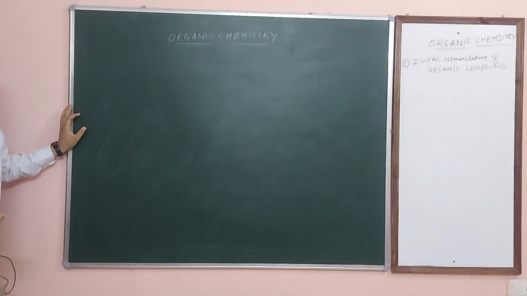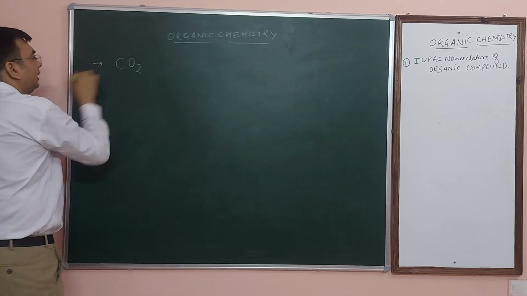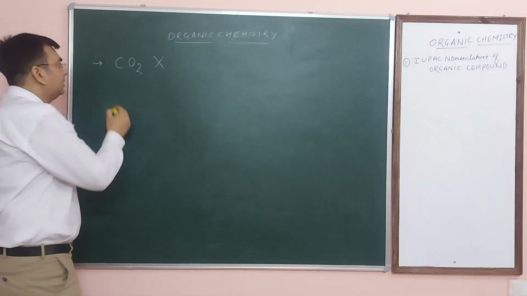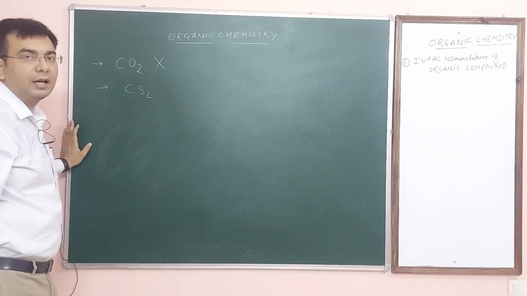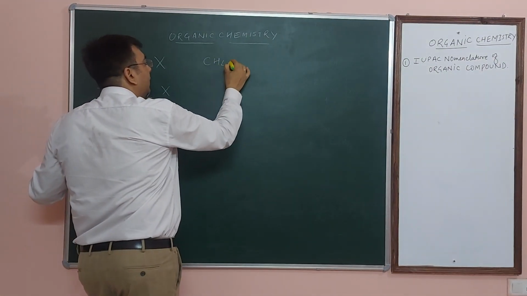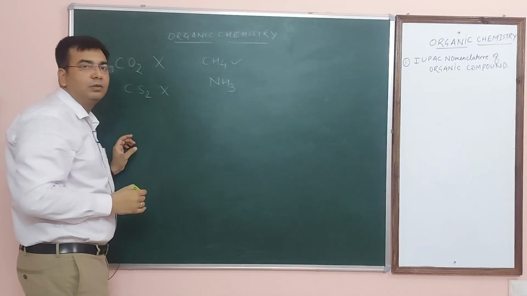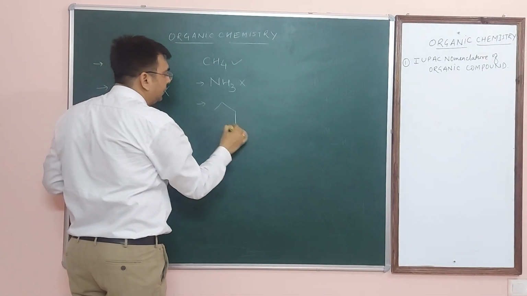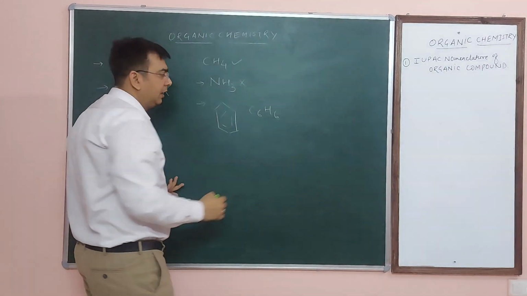Generally organic chemistry is also known as carbon chemistry. But is carbon dioxide an organic compound or an inorganic compound? It is not an organic compound. Same as if I ask you whether CS2 is an organic compound, it is not an organic compound. Then CH4, everyone knows that it is an organic compound. Then NH3, hydrogen is present, nitrogen is present, it is not an organic compound. Same as you all know that benzene is C6H6, that is an organic compound.